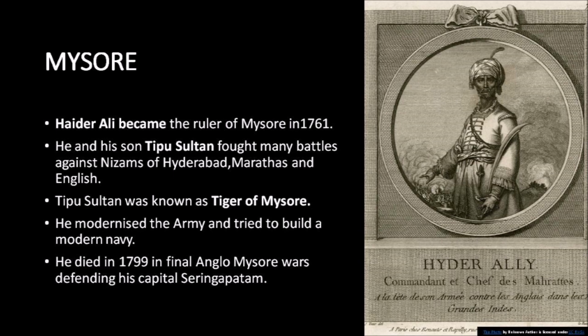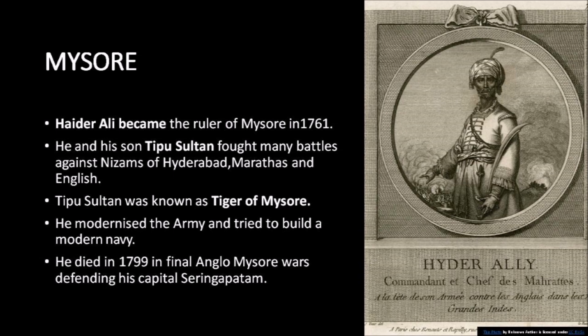Hyder Ali was succeeded by his son Tipu Sultan, who also was involved in many battles against the Nizams of Hyderabad, the Marathas and the English. Tipu Sultan is known as the Tiger of Mysore. He was a wise ruler. He introduced modern weapons in his army and also tried to build a modern navy.